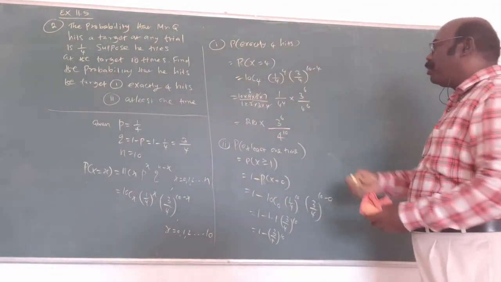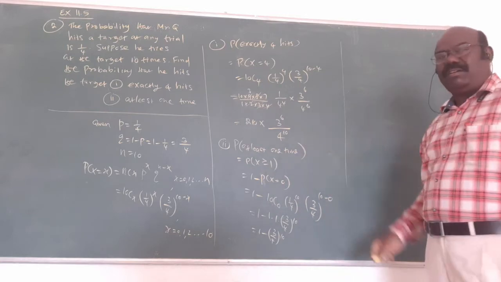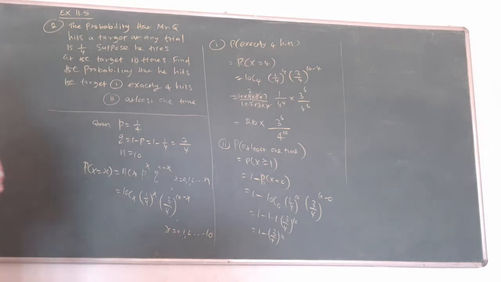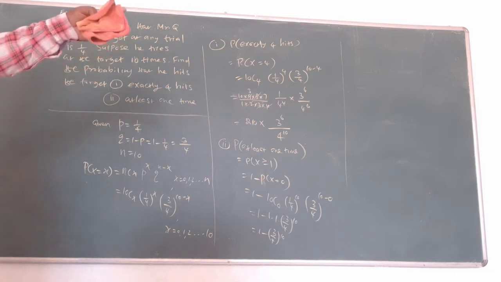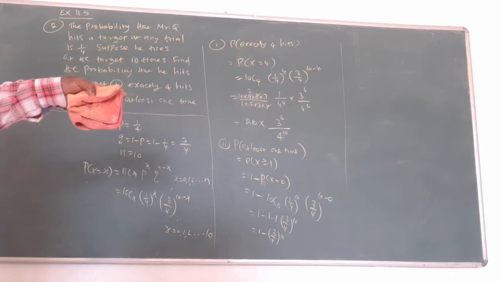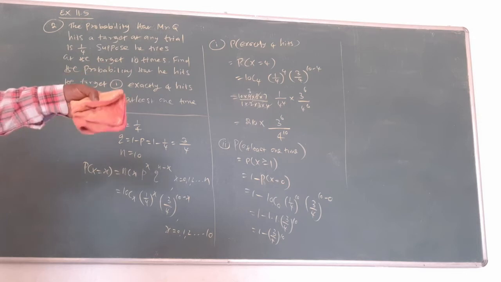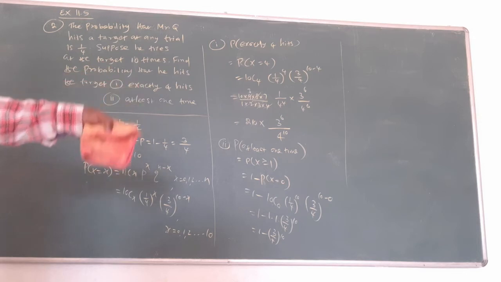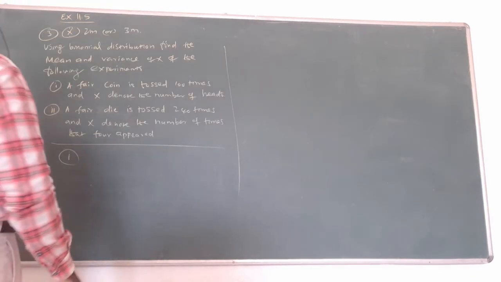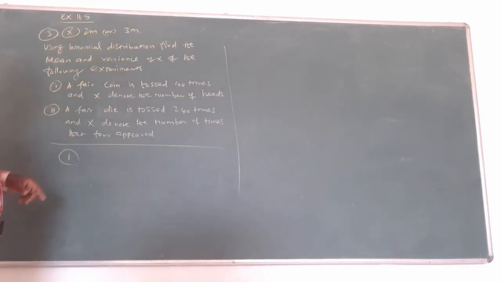This second question may be 5. Two solutions are asked, no? That's why you got 5. Now guess the n, p, q values. Write the formula and substitute the values. Exactly 4 means replace x by 4. At least 1 means greater than 1 is asked. That means 1 minus the x equal to 0 quantity, replace x by 0, correct answer. That's all. Now question 3.